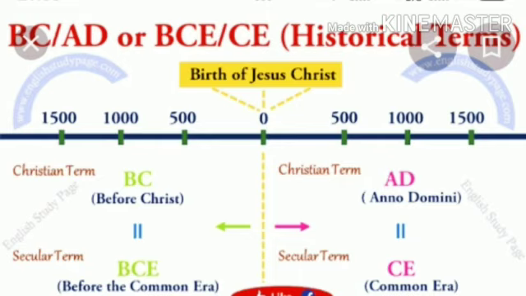BC can also be replaced by BCE, which we say as Before Common Era, and AD by CE, Common Era. This BCE and CE is what we now use in history, and as you read further chapters you will come across these abbreviations. Zero denotes the birth of Jesus Christ, and from this zero we can go to the left hand side or the right hand side, whichever date we want to know, whether it is BC or AD. For example, if I say 500 BC, I mean before the birth of Christ.